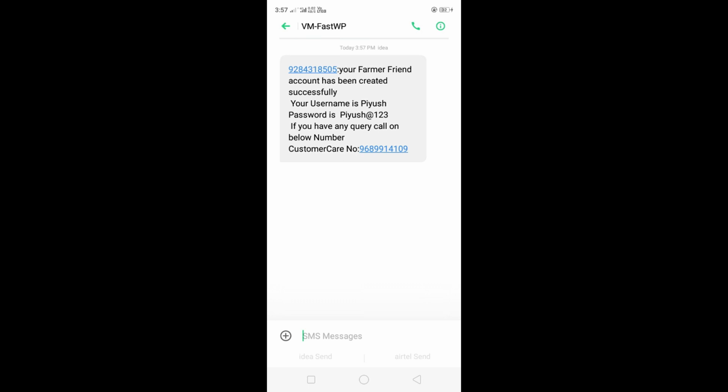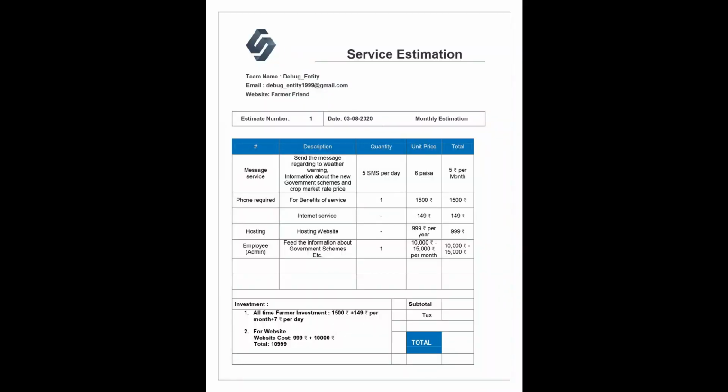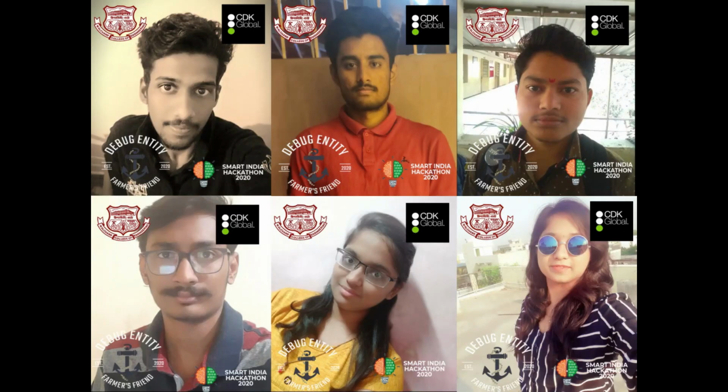Farmers will also get messages after registration and after scheme updations or market price updations. So this is the sample message after the registration process, and this is the scheme updation message. Farmers can also get messages if there is critical weather in their area. This is the cost estimation for our project, and we are also thankful to Miss Aditi Shinde ma'am from Walchand College of Engineering Sangli for mentoring us.